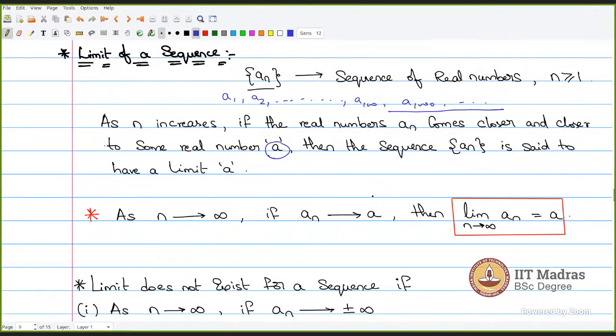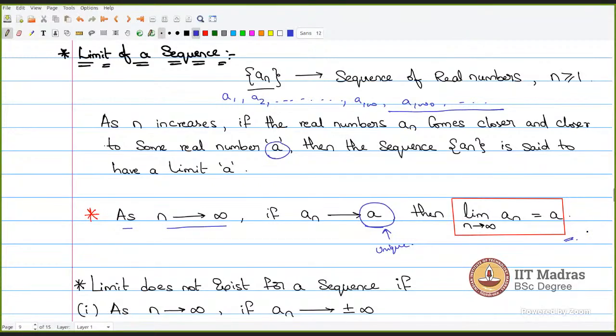Simply this is what it says: as n tends to infinity, if an is tending to a, and this a should be unique. When I mention unique, that means this particular sequence of real numbers should approach one single real number, a unique real number. Then I can write the whole thing like this: limit as n tends to infinity of an is equal to a.